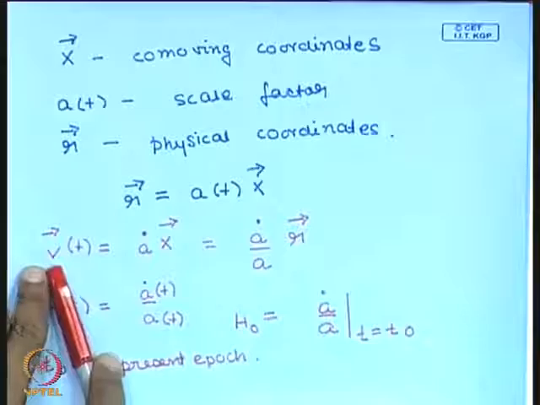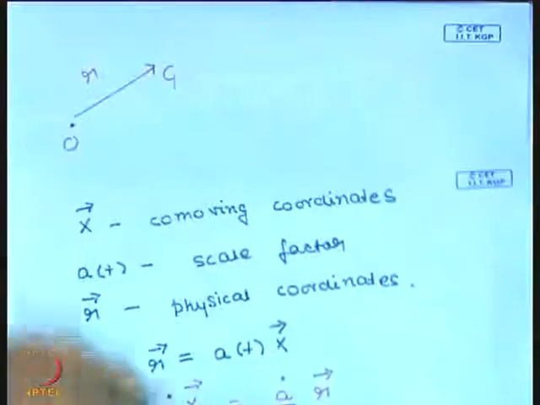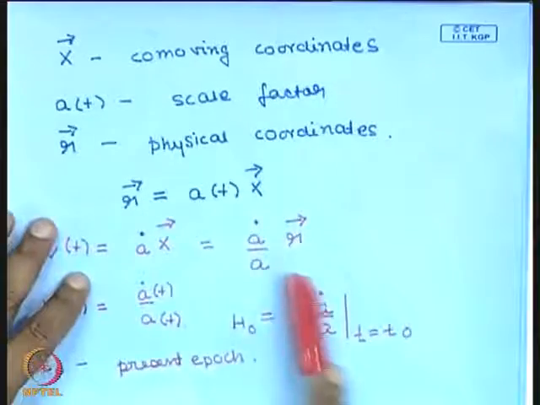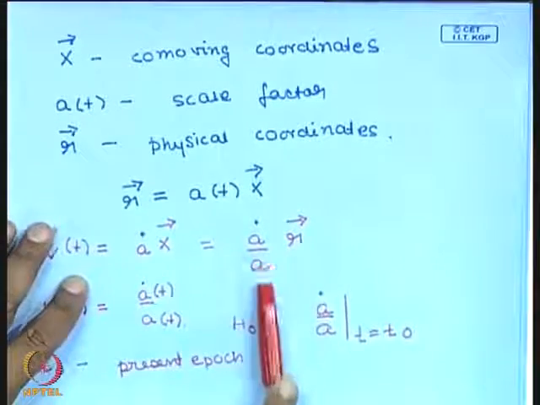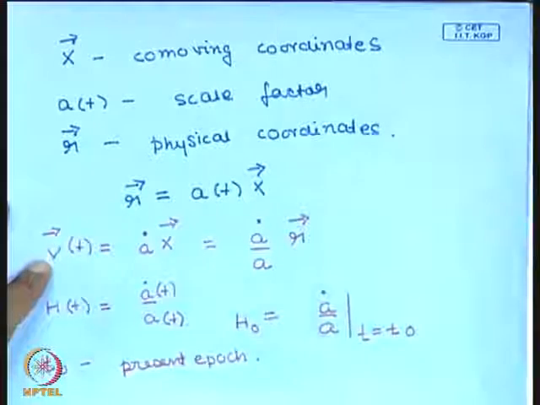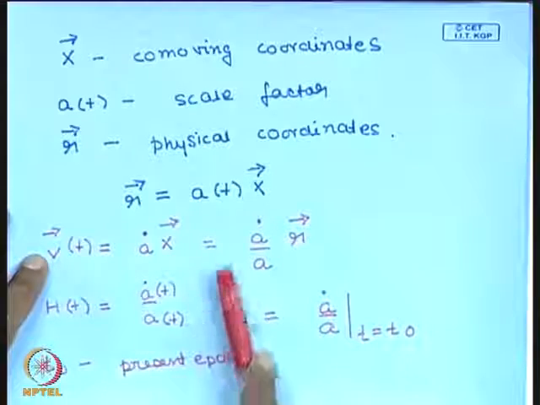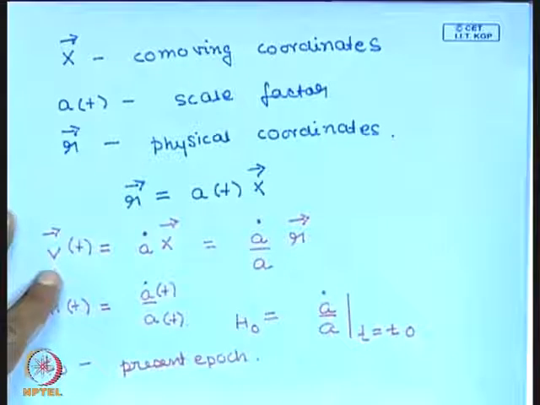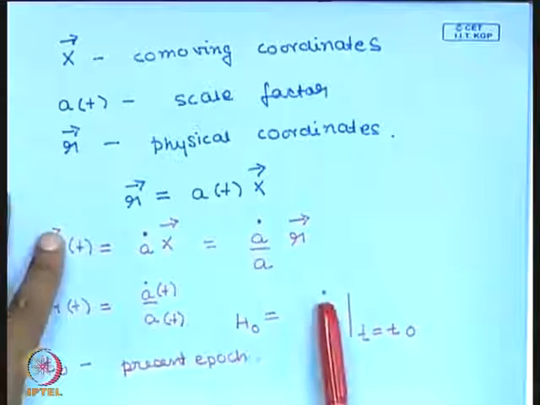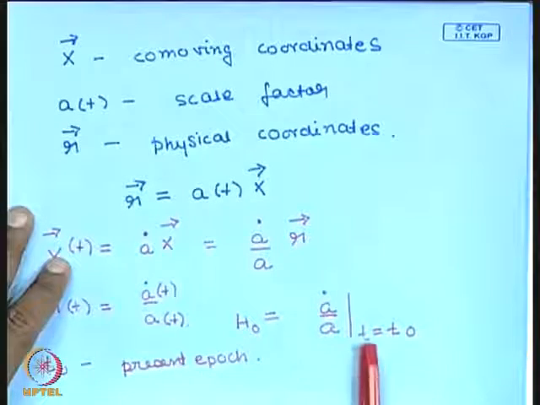So we are led to a relation where the velocity of the galaxy is proportional to the distance times some function of time. This function of time is a dot by a, and comparing this with the Hubble law, we see that we can identify this with the observed fact seen by Hubble. We can identify this with the Hubble parameter, and the present value of the Hubble parameter is the value of this derivative at the present epoch.